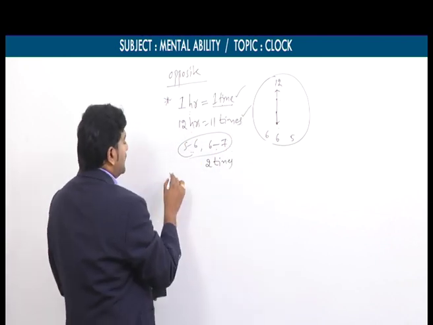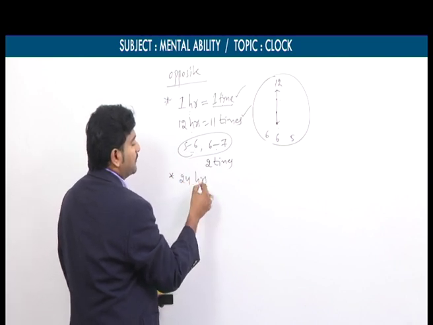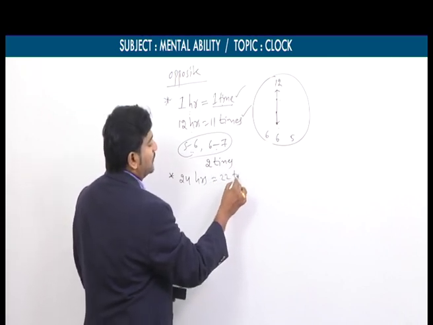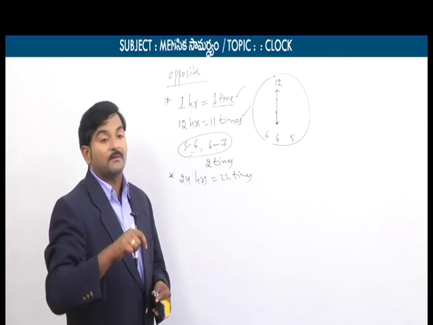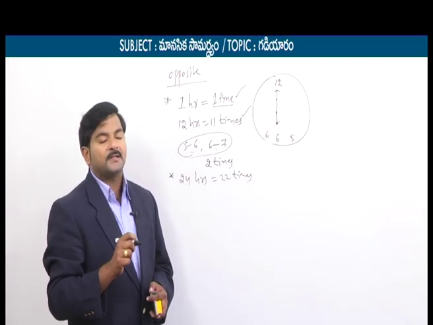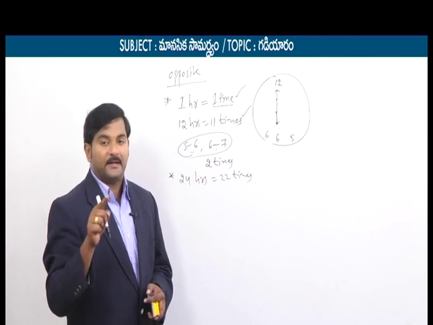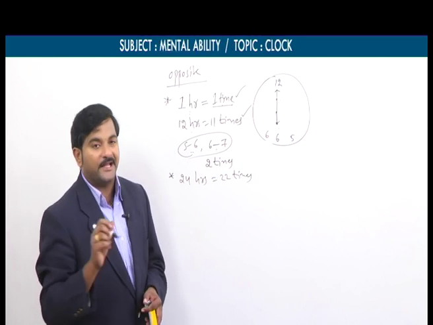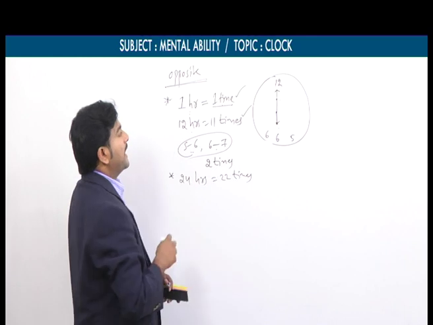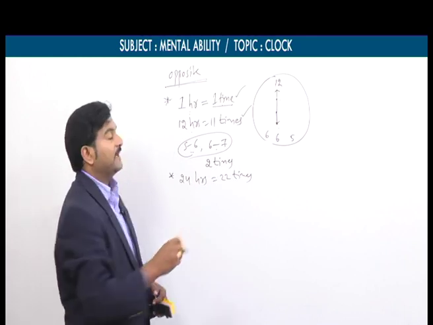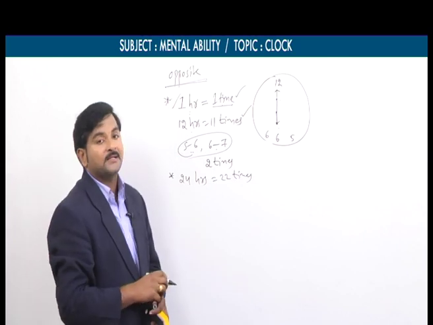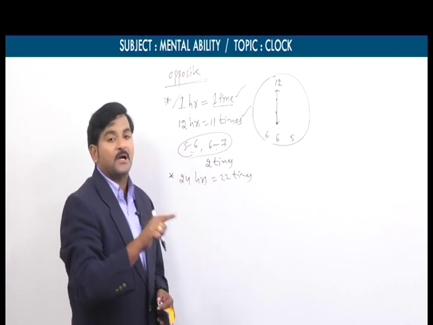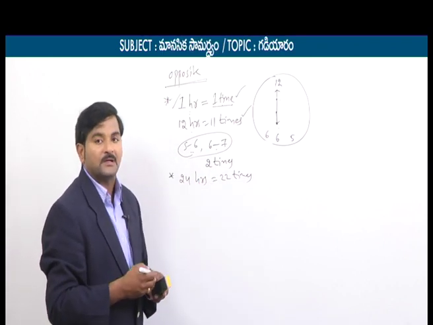Again, in a day, we know a day has 24 hours. In the span of a day, the two hands are opposite to each other only 22 times. So earlier one more point was there. What was that? The two hands coincide one time in every 1 hour. Similarly, they coincide 22 times in a day. Similarly, in the opposite condition, the two hands are opposite to each other only one time in every 1 hour. Similarly, the two hands are opposite to each other 22 times in a day. Here the counter example is from 5 o'clock to 6 o'clock and from 6 o'clock to 7 o'clock.